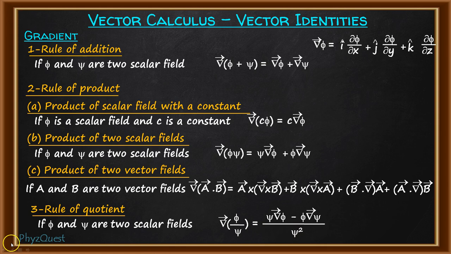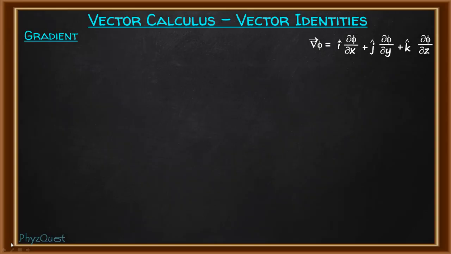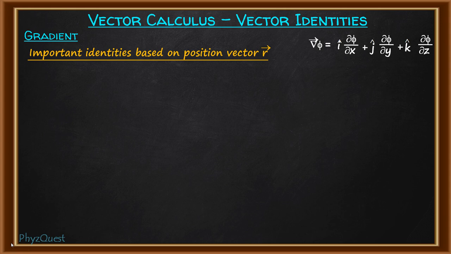So here we have discussed the general rules related to gradient, that is, when we apply it to a general scalar field or vector field. Now we will discuss what the situation will be when, instead of these general fields, we have the involvement of position vector r. So let's discuss that. This is the definition of gradient. Now we will discuss when position vector r is involved in the case of the gradient operator.